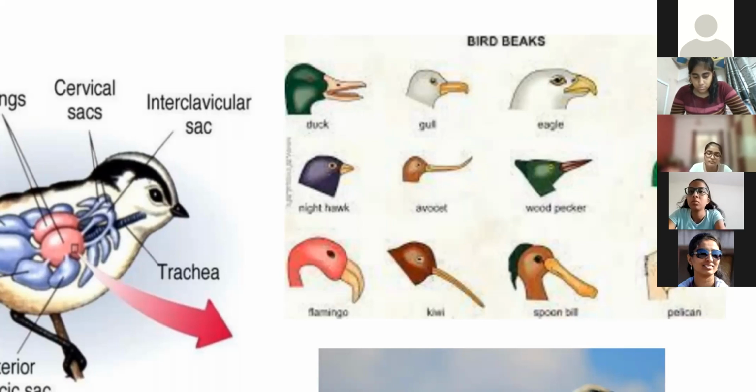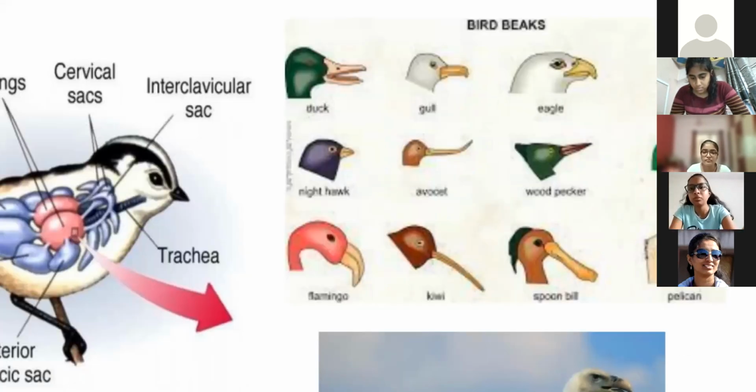So our jaws are heavy, a bony structure. Upper jaw, lower jaw, right? Our jaws are a very heavy, bony structure. But here, beaks are there, which are actually lighter in weight. Different types of beaks are there, with many variations depending on the bird.